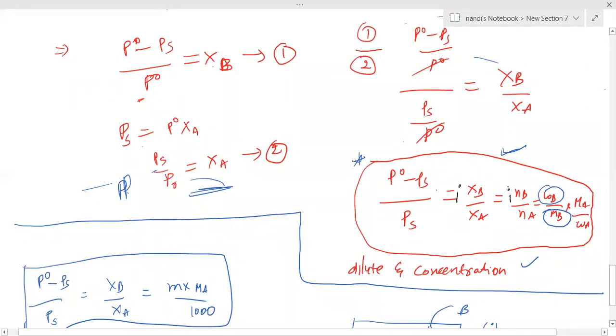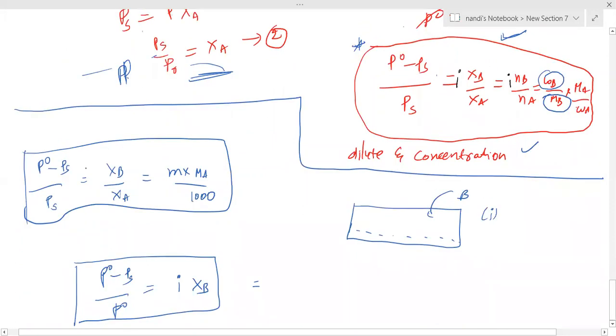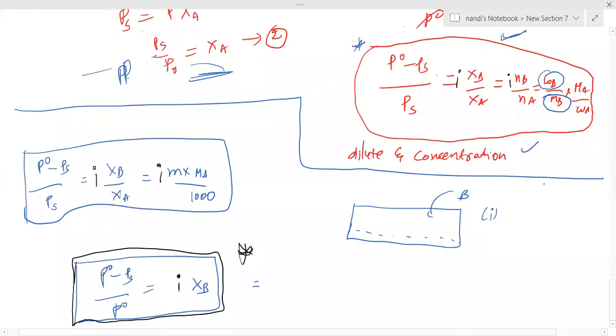So whatever formula they mention, you can write i everywhere, into i. This is your formula finally, with i in it. Here i is the correction for solute particles due to dissociation or association. So in all formulas write i before it: (P naught minus PS) by PS equal to i into that, you can write everything.